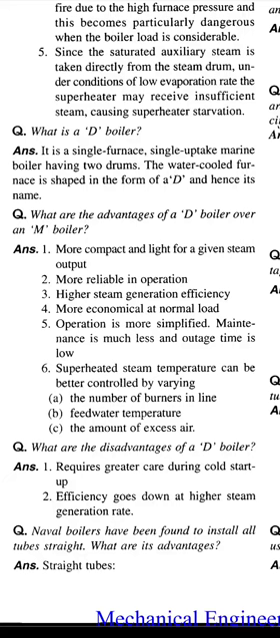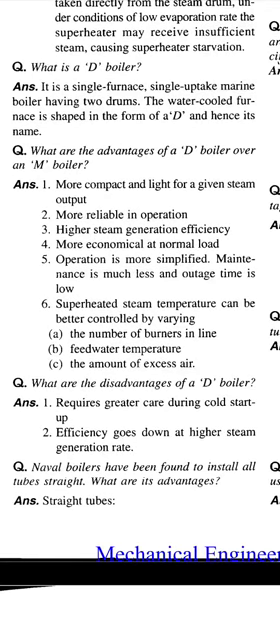Question. What are the advantages of D boiler over M boiler? Answer. More compact and light for a given steam output, more reliable in operation, higher steam generation efficiency, more economical at normal load, operation is more simplified, maintenance is much less, and outage time is low. Superheated steam temperature can be better controlled by varying the number of burners in line, feed water temperature, and the amount of excess air.